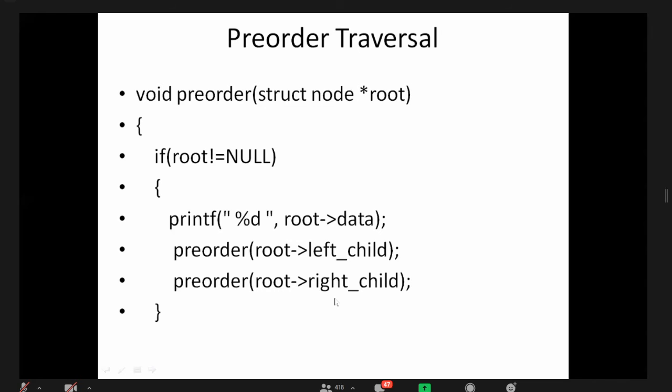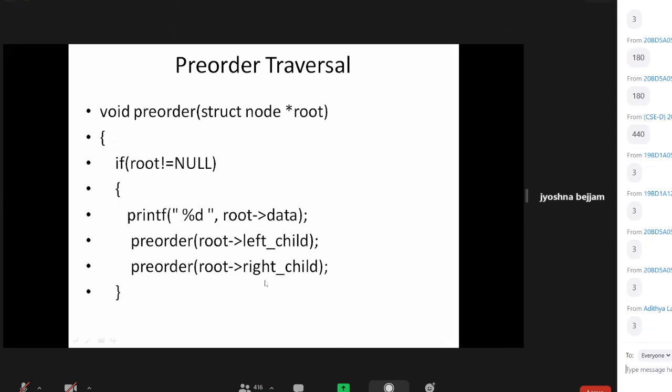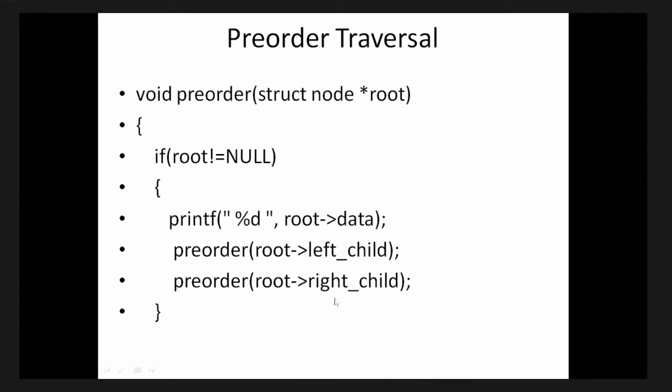So, see, first if, then second again if, with 150 again I am calling if, with 180 also I am calling the if statement, with 440 also I am calling if. But when I come with 440 of left child, which means a null value, then if stopped. Then I'll come back to the before-if statement, not to the first if statement. When I come back to the before-if statement, how many statements were executed in it? Printf executed, pre-order executed, then this particular statement will get executed now. Clear? Or shall I repeat?